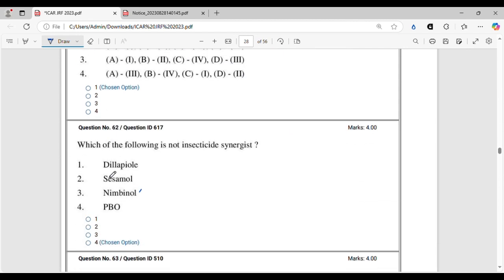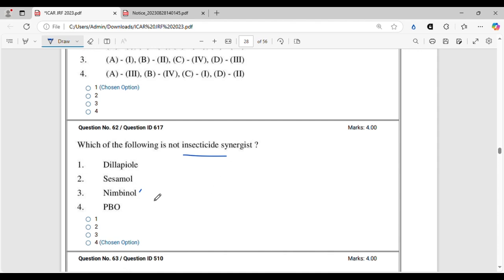Moving on, which of the following is not an insecticide synergist? This is a question from agricultural chemicals, and agricultural chemicals is one of the most important sections of the physical science subject group of JRF. For this reason, you have to study from any good book or any good note or from any good source, whatever you can find, and you have to be very clear and very thorough about it. For these questions, you cannot use your concept, you cannot use any other kind of tricks. You have to know it to know the answer, otherwise you have to leave it, because otherwise you will get negative marking since you are not sure.